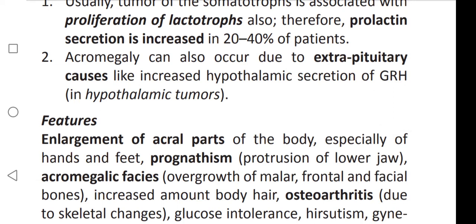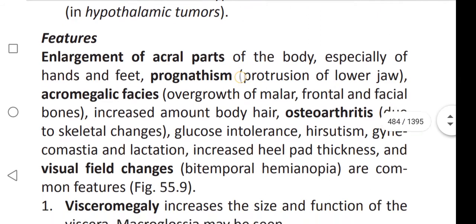Acromegaly can also occur due to extrapituitary causes, like increased hypothalamic secretion of growth hormone releasing hormone in hypothalamic tumors. That means growth hormone releasing hormone is also increased in hypothalamic tumors. It may also cause acromegaly.